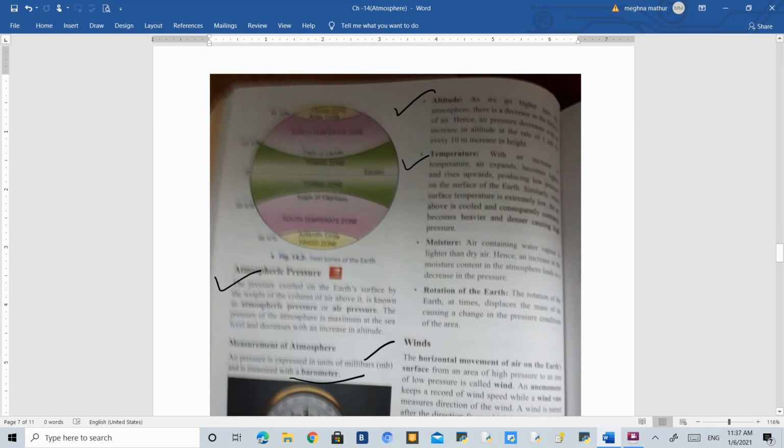Second is temperature. The temperature and atmospheric pressure have an inverse relationship. Whenever the temperature is rising, for example, 25 degrees Celsius, 28, 29 and 30, then the pressure starts to drop. Okay, it starts to drop. So that is the relationship between temperature and pressure. Now, what is the reason behind it?